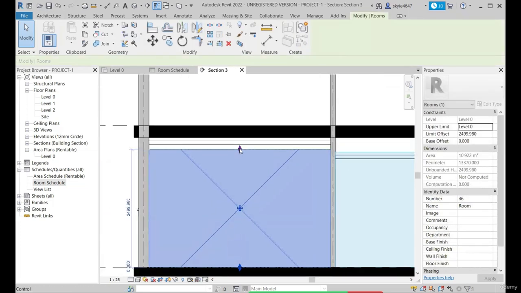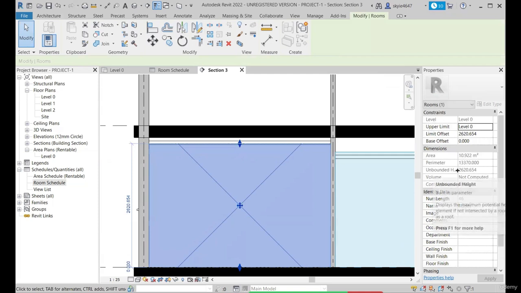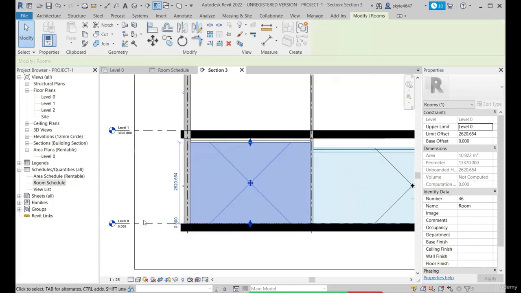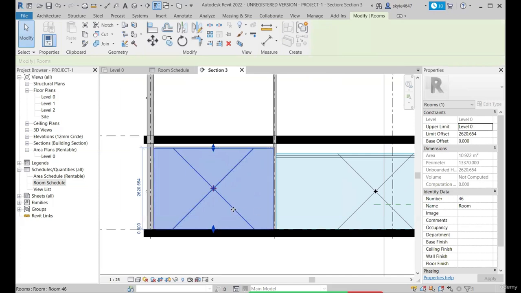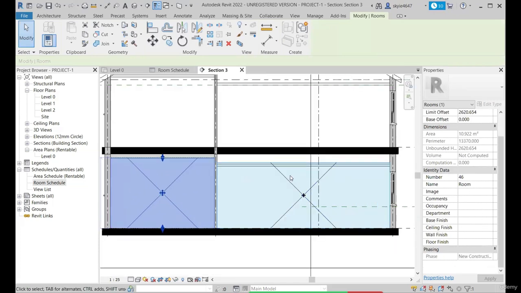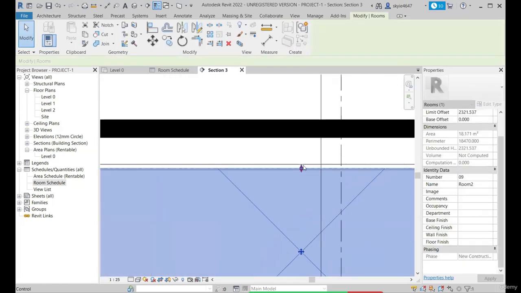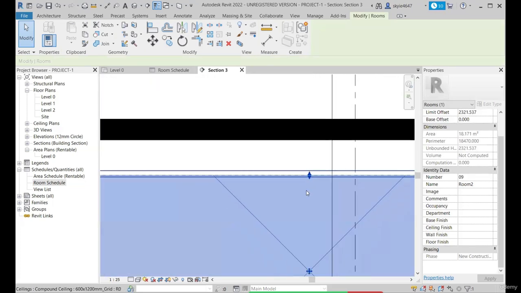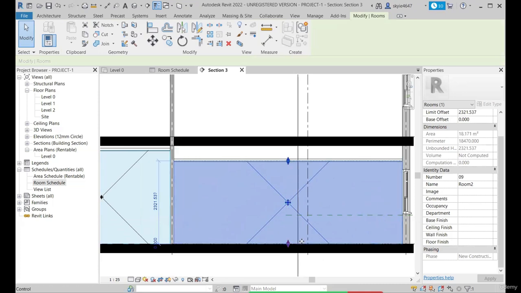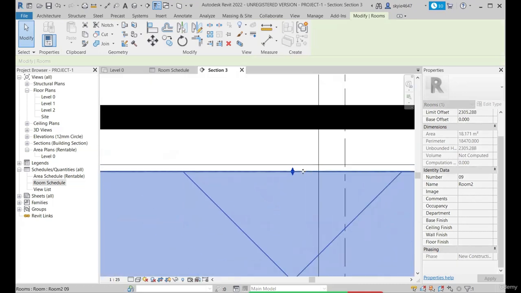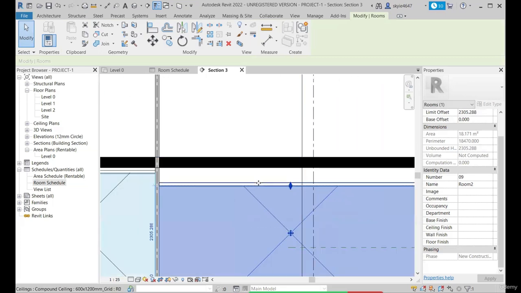If I increase the height here, the offset limit is almost similar to the room bounded height because it's calculating with level 0 as a reference. As we have placed the level on level 0, the total overall height is 2620 point something. So this is nothing but the unbounded height, and we have all the other data likewise. It's recommended to keep the rooms enclosed between, or attached to, the floor below and the ceiling or roof above, to make it practically sensible.